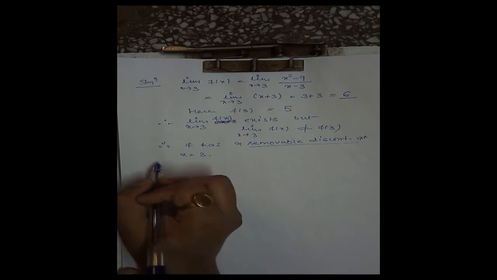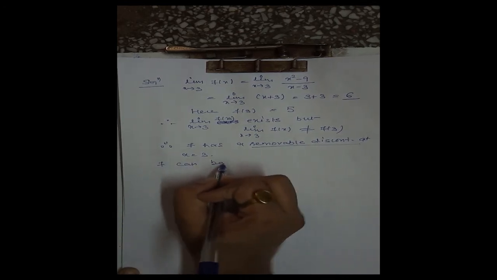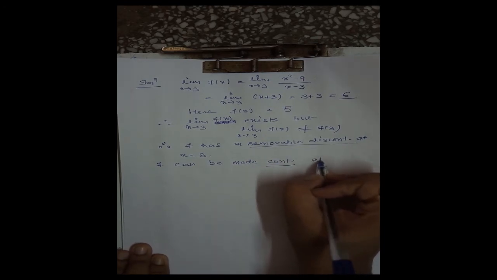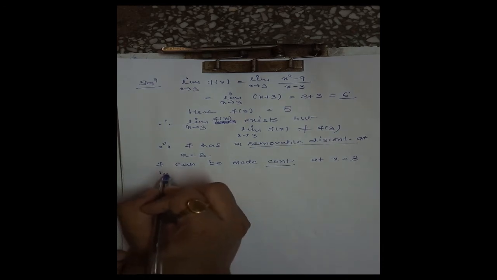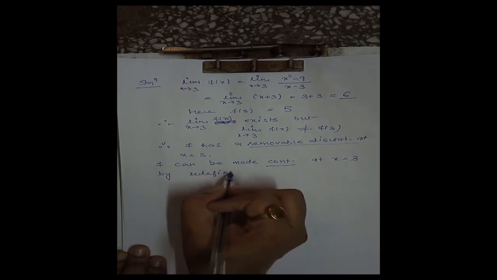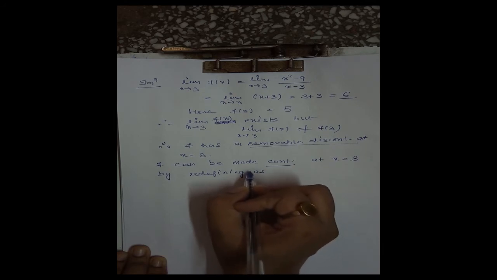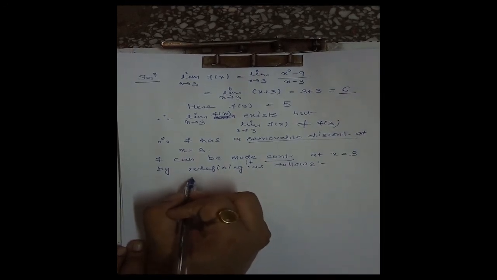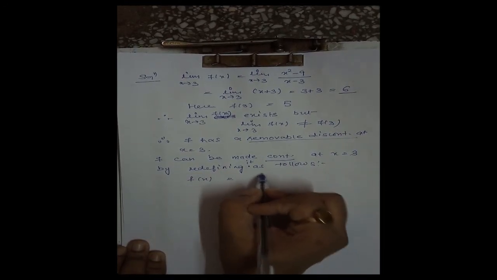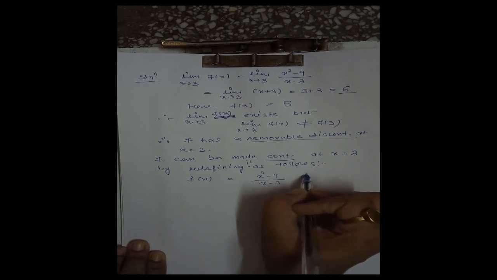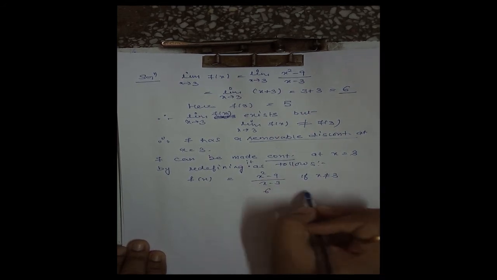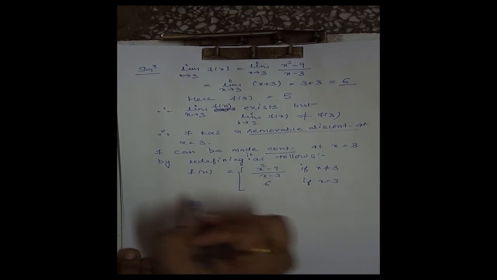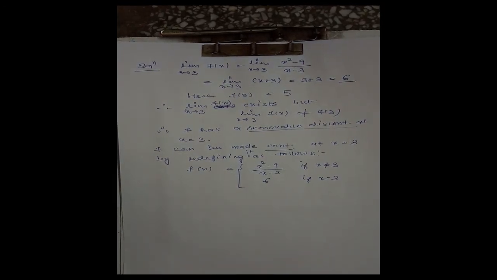Now f can be made continuous at x is equal to 3 by redefining it as follows. If we redefine our function f as f(x) is equal to (x square minus 9) by (x minus 3) if x is not equal to 3, and 6 if x is equal to 3. Now here we have taken 6 if x is equal to 3, not 5. Then in that case our function will become continuous.